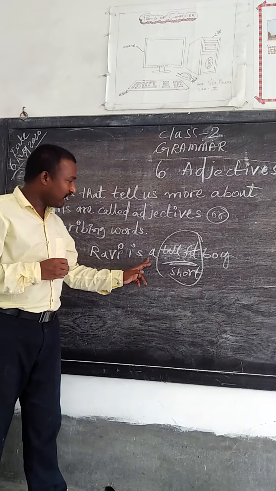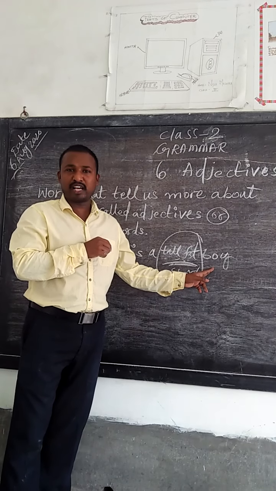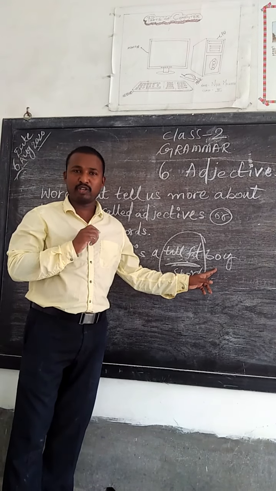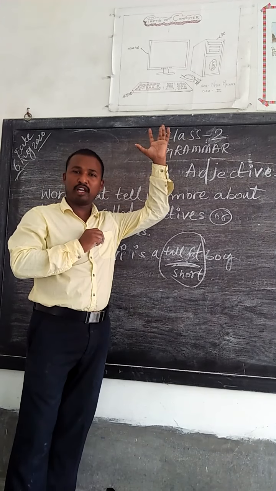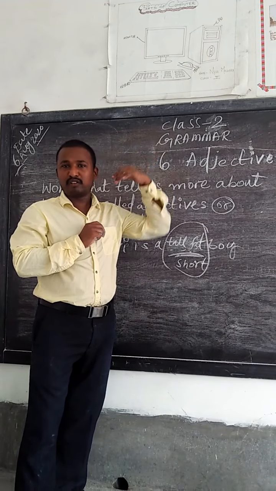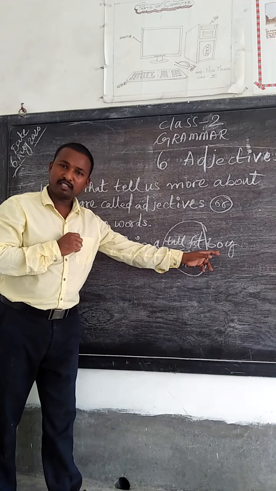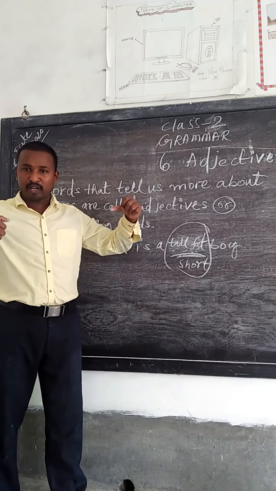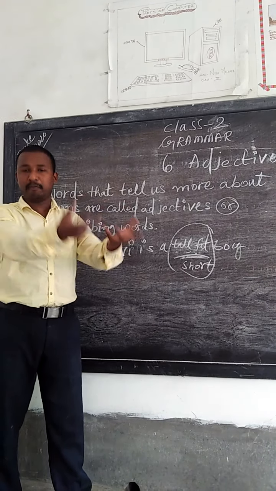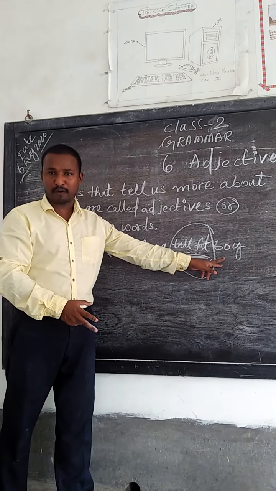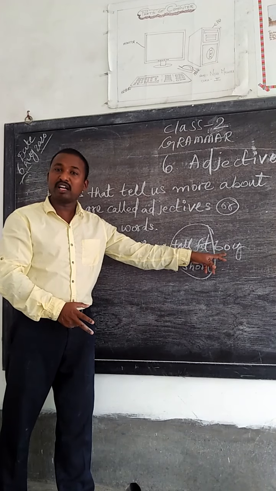Ravi is a tall boy. Now you are asking, how is Ravi? How does he look? Sometimes we say, he looks black in color, he is a very tall boy. Sometimes we say Ravi is a fat boy. Which Ravi? The fat one. So fat describes the noun. That's what we call adjectives.